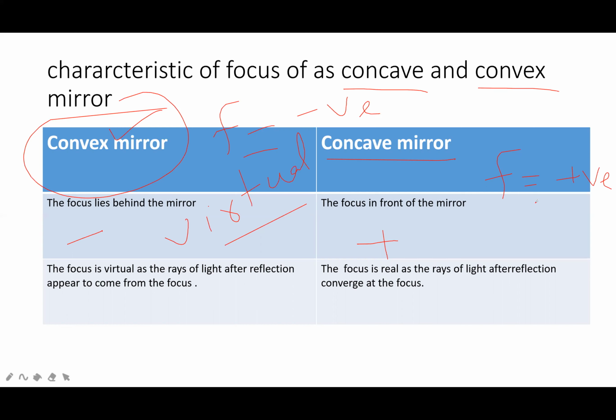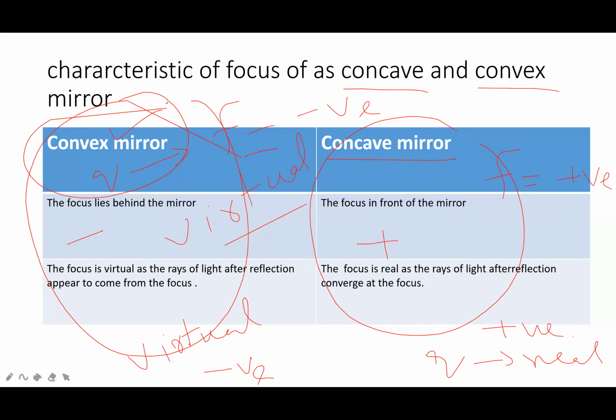Now, the image distance, if the image is virtual, will be negative. If the image is real, you will take it positive. The focus is virtual as the rays of light after reflection appear to come from the focus. In this case, the focus point is real, and in this case, it is virtual.